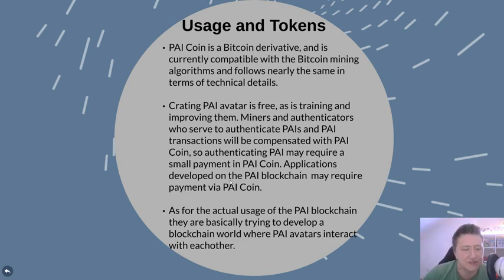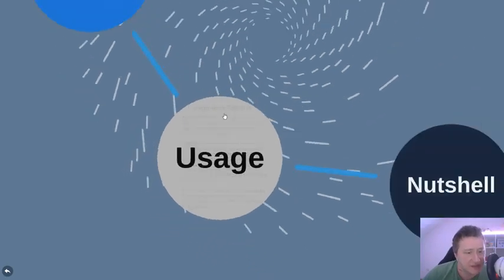Also, application developers developing on the PAI blockchain may require payment using the PAI coin as well. As for the actual usage of the PAI blockchain, they're basically trying to develop a blockchain world where PAI avatars interact with each other. That sounds pretty sci-fi, but I will talk more about the actual use case in a bit.